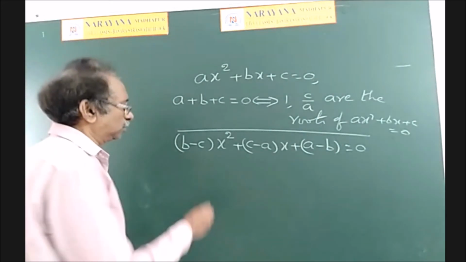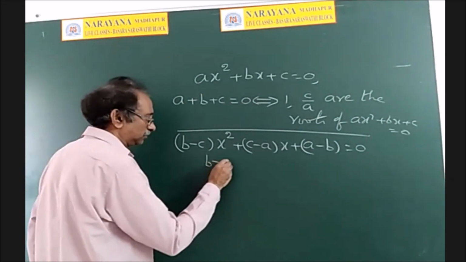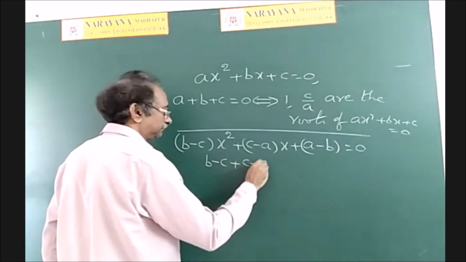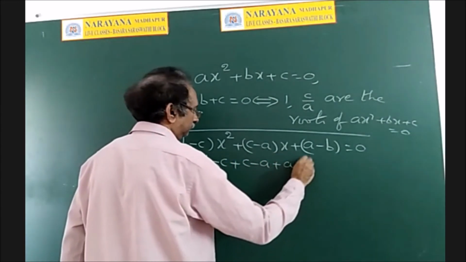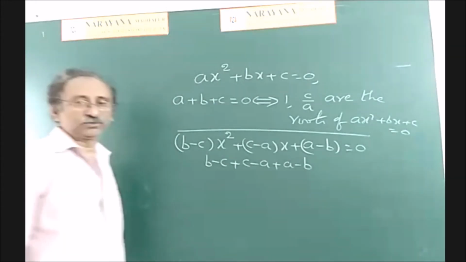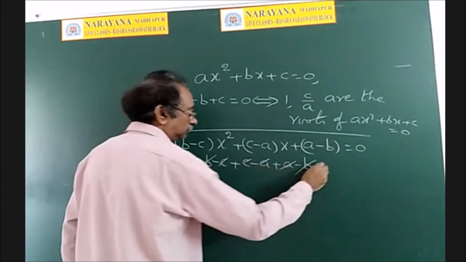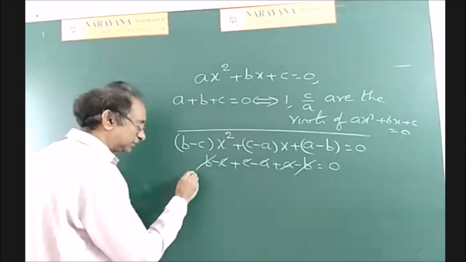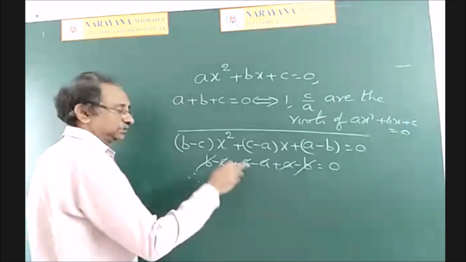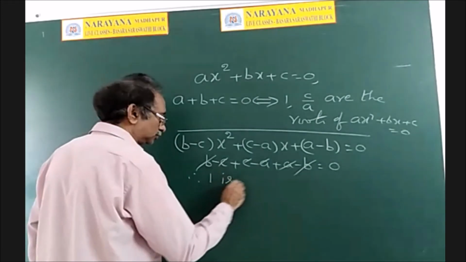Then, how can we find this? First observe the sum of the coefficients. So, adding all the coefficients, what do you observe? You will get 0. So, since the sum of the coefficients is 0, 1 is a root.